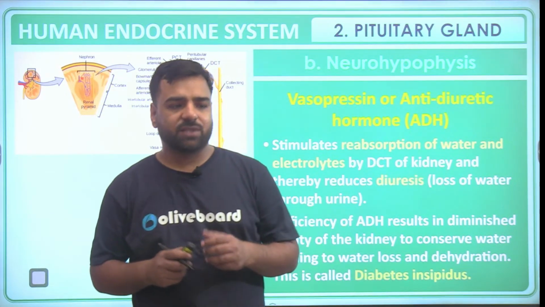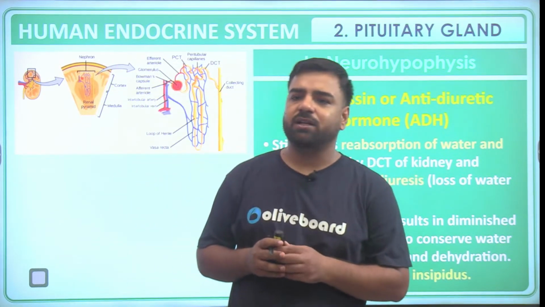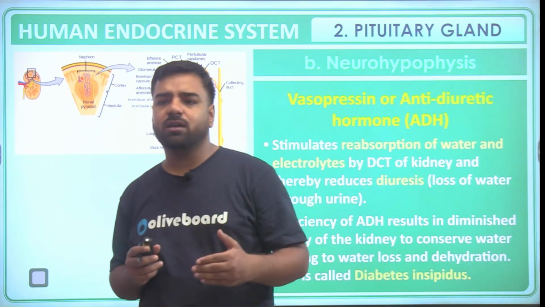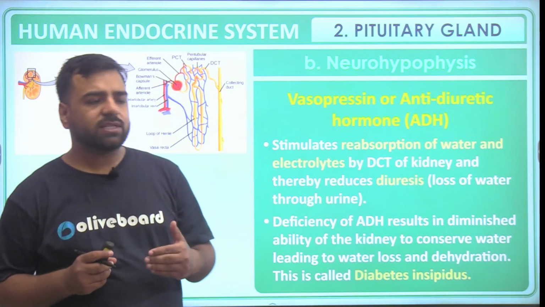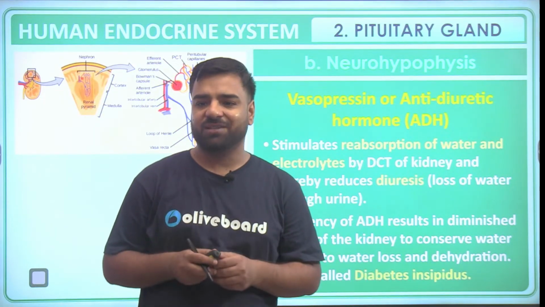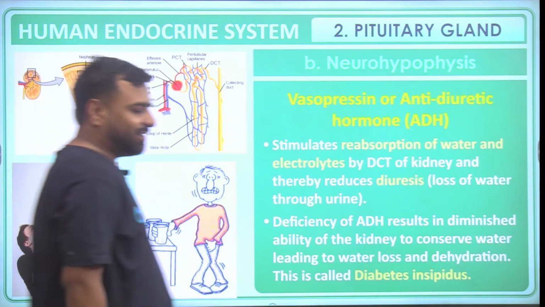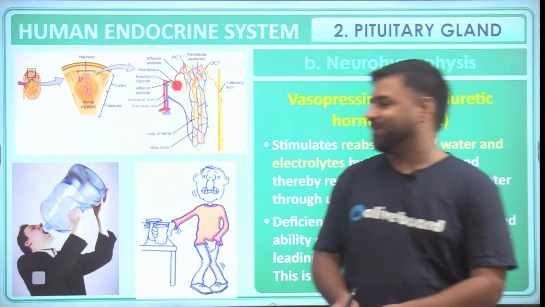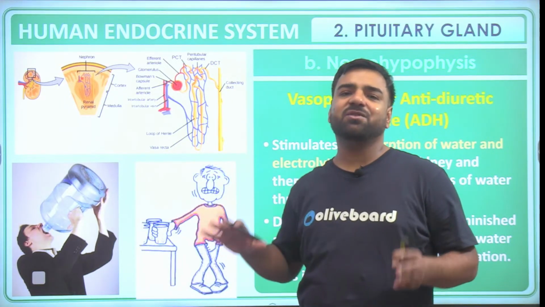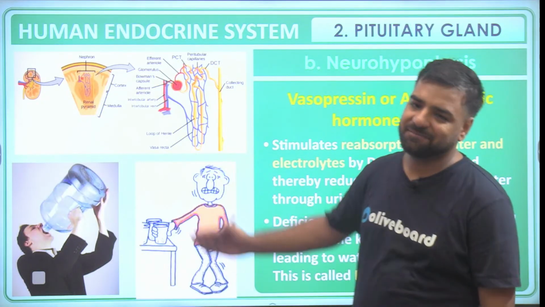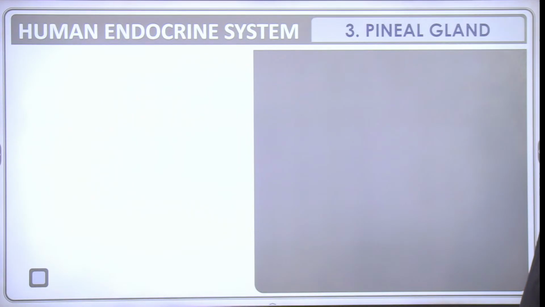Okay, so I was actually discussing this part. I guess this section is also clear. So in the pituitary gland, we were talking about vasopressin. Vasopressin is actually helping in the maintenance of water. Okay, next. So now guys, that's the image that is trying to tell you that whenever you are drinking water, the body is unable to retain the water, because of which we have to go for urination again and again. That's the point. So that was about the pituitary gland.